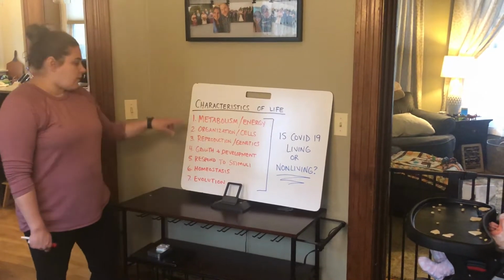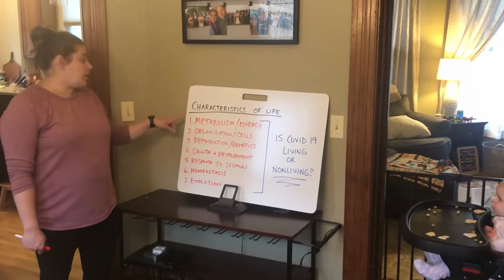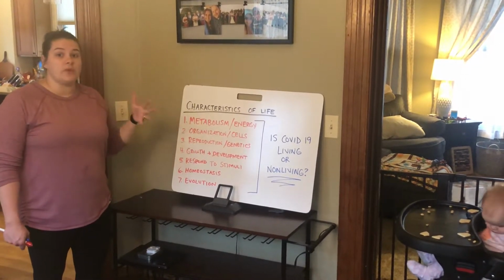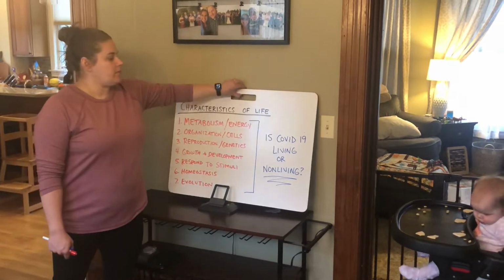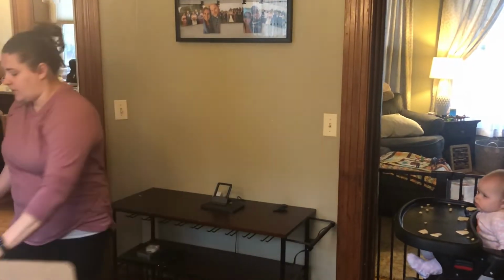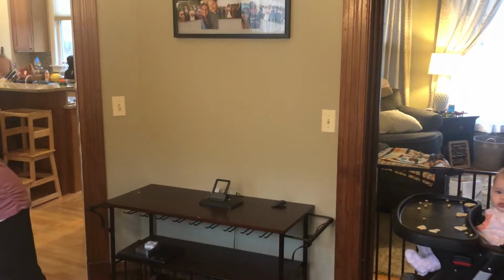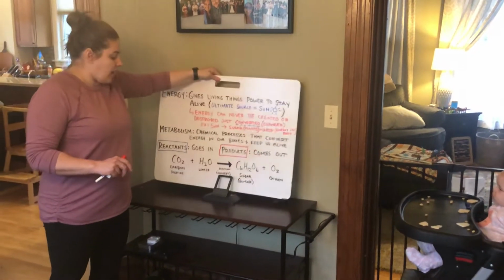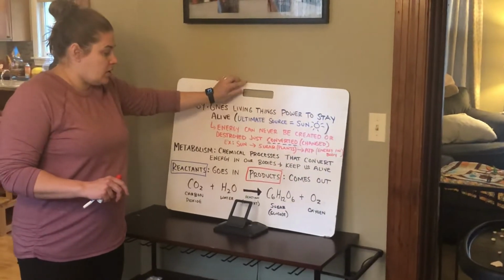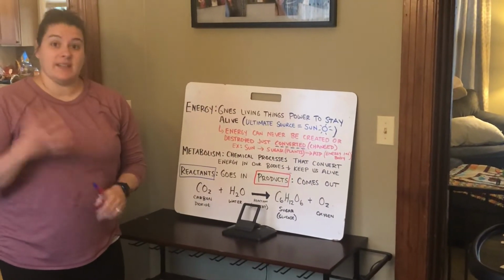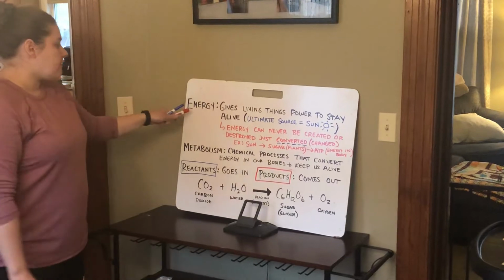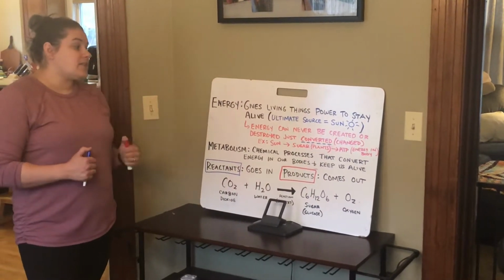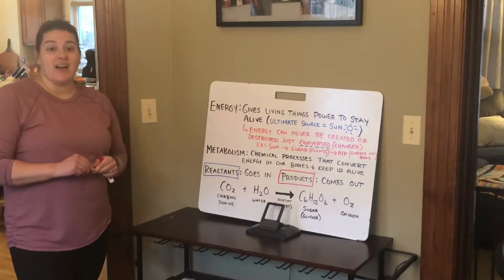Okay, so for the next few days, we are going to focus on metabolism and energy and what that has to do with being alive. To help us get started with this, we are going to learn about some vocab terms. And in Google Classroom, I've asked you guys to go over these vocab terms and type them out, okay? The first vocab term is energy. Energy is what gives living things power to stay alive.